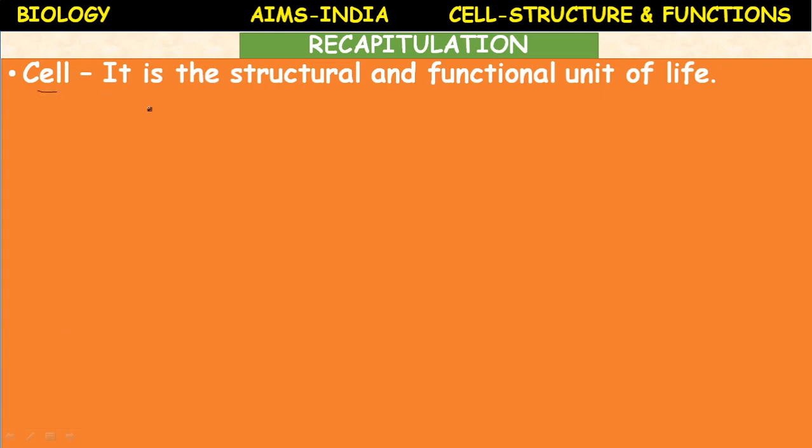Cell. It is the structural and functional unit of life. What is structural and functional unit? Structural means all parts of an organism are made up of cells, and functional unit means all the functions of the organism depend upon the functions carried out in the cells. Hence cell is considered as structural and functional unit of life.